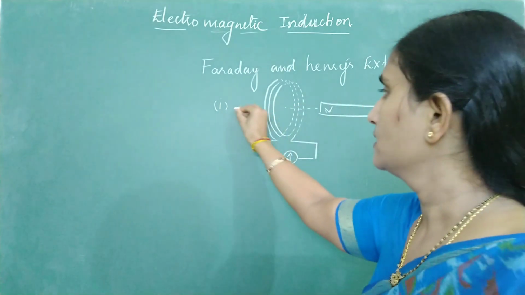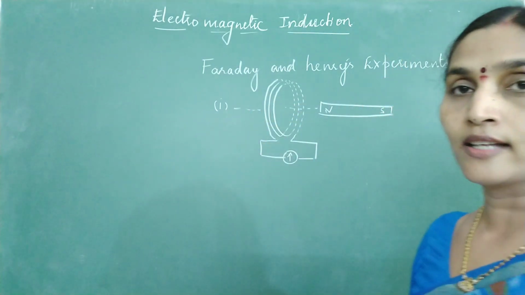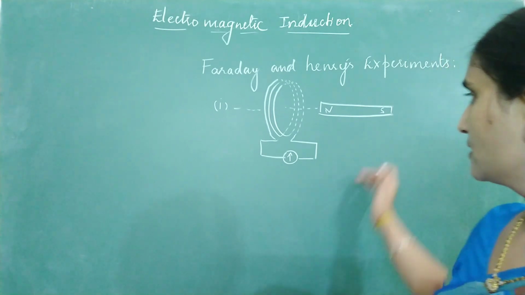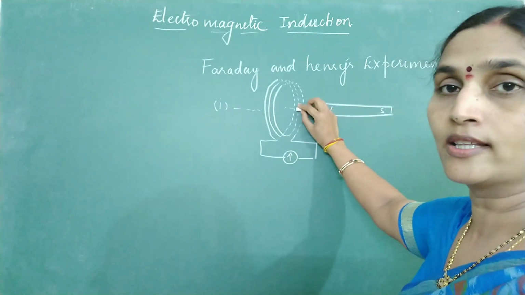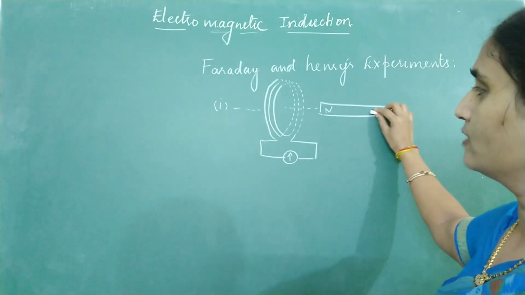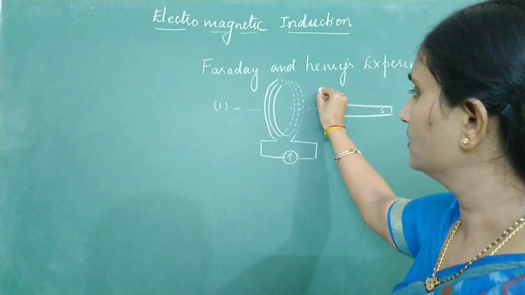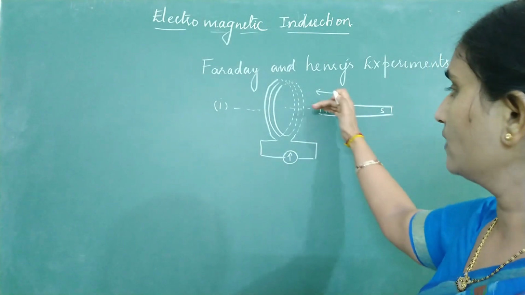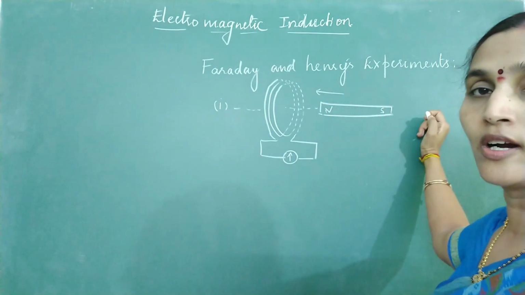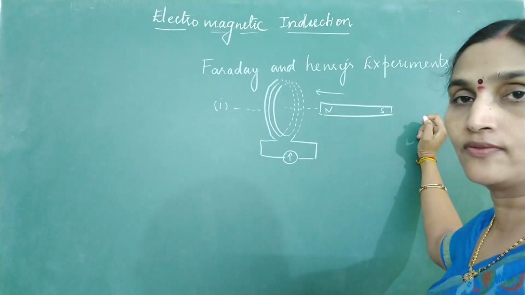In the first experiment, they moved the bar magnet close to the coil along the axis. When the magnet was moved close to the coil, the galvanometer suddenly showed a deflection. When the magnet is moved away from the coil, they observed a deflection in the opposite direction.